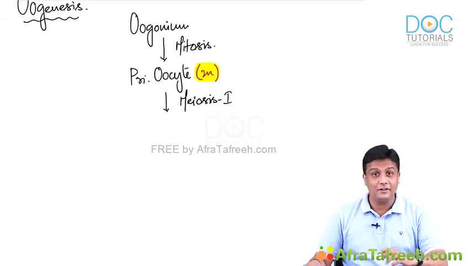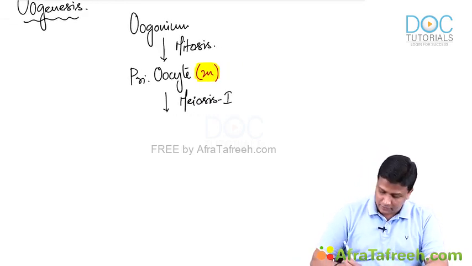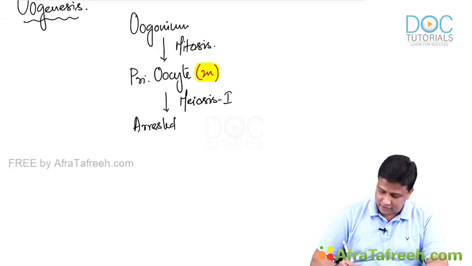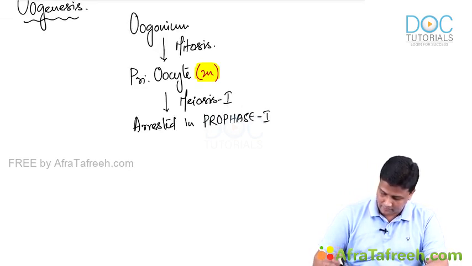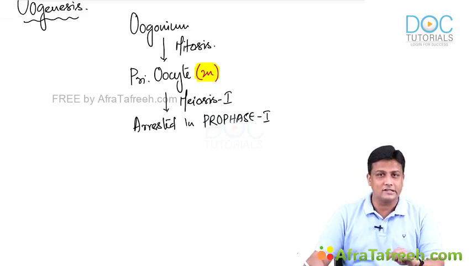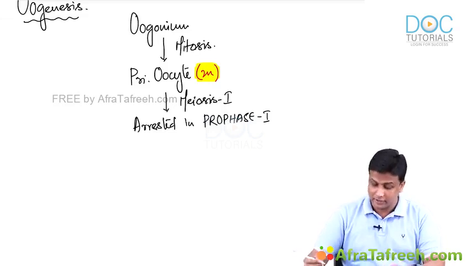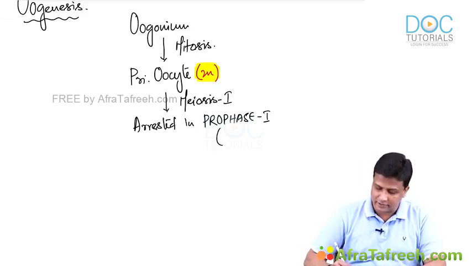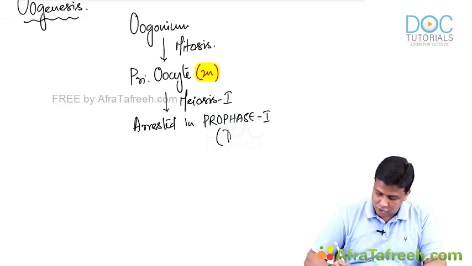It will be arrested in which phase of meiosis 1? Remember, the primary oocyte will be arrested here in prophase 1. Which stage, guys? Prophase 1. And if you are interested to learn in more depth, in prophase 1 also, remember, it will be arrested in the diplotene stage.